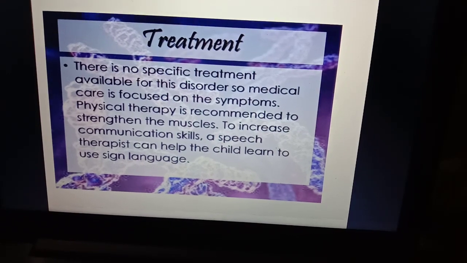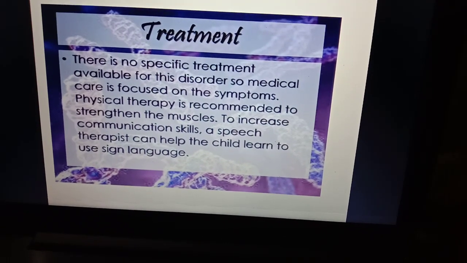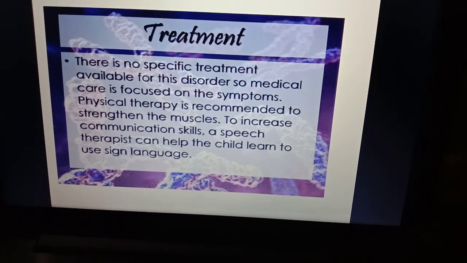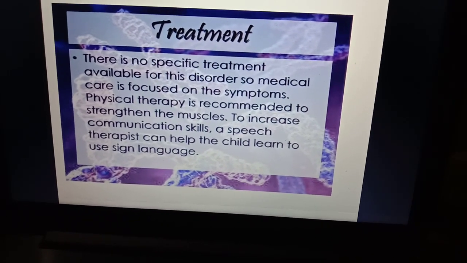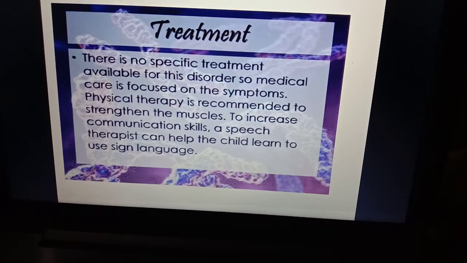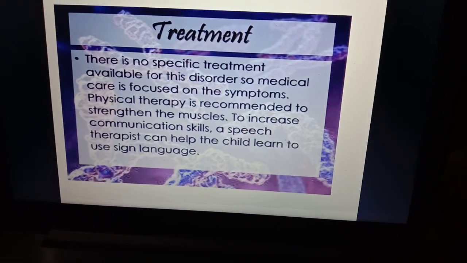There is no specific treatment available for the disorder, so medical care is focused on the symptoms. Physical therapy is recommended to strengthen the muscles. To increase communication skills, a speech therapist can help the children learn to use sign language.